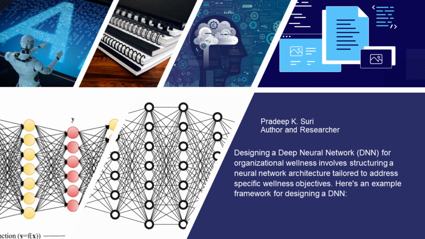Output layer. Number of neurons depends on the specific wellness objective, for example binary classification for stress/no stress, multiple outputs for different wellness plan recommendations. Activation: tailor the output activation function based on the task, for example sigmoid for binary classification, softmax for multi-class classification.